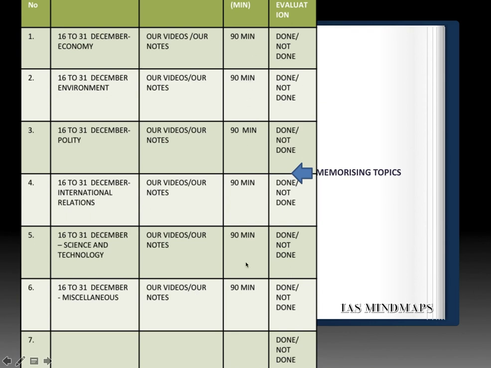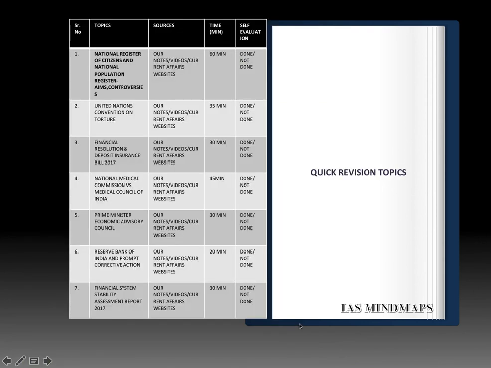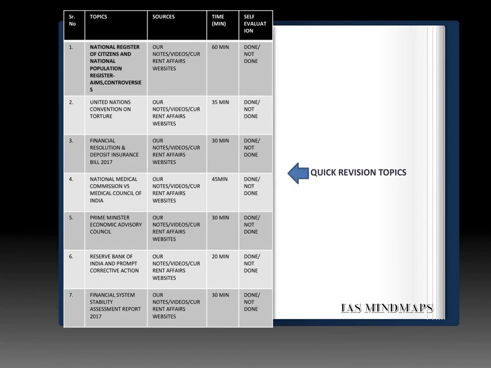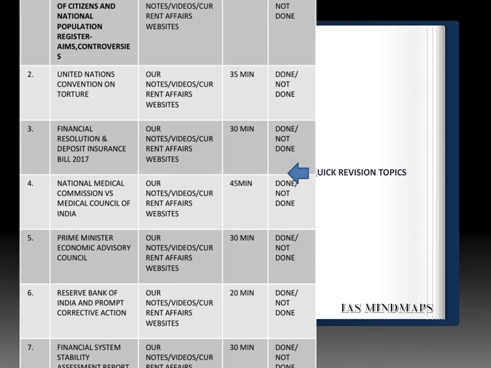This is the timeline given, approximated timeline. This is the evaluation column. Let us see which topics you have to go for revision amongst this current affairs topics. So quick revision topics, important factual topics for prelims.